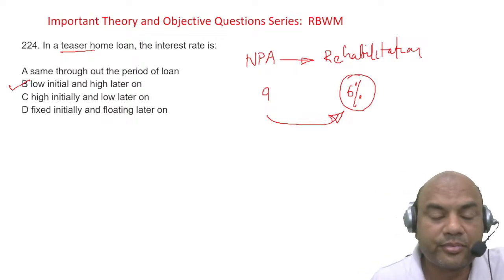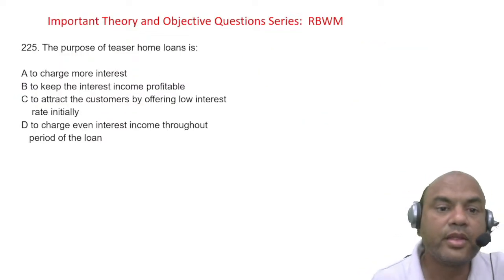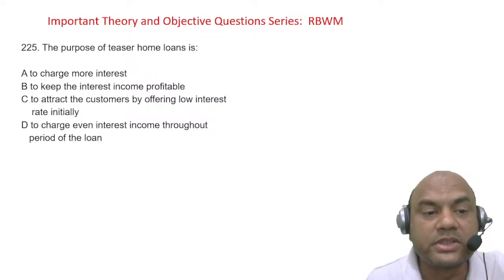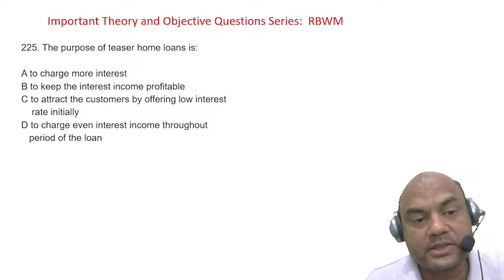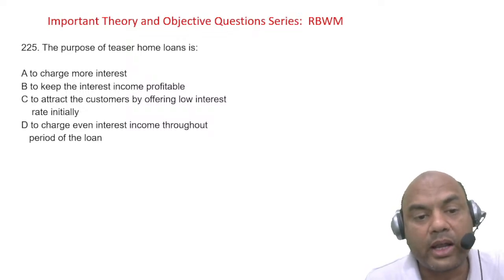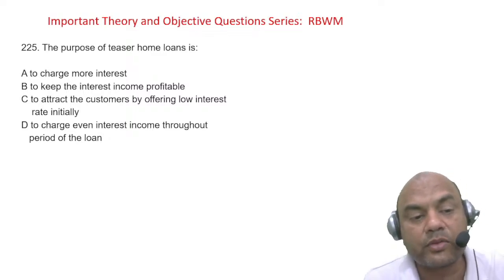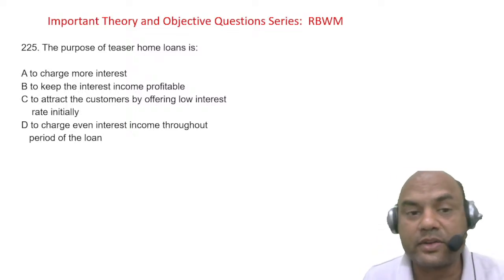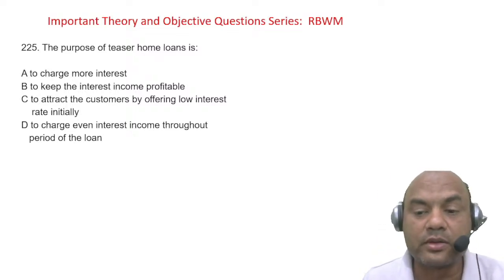Got it? The purpose of teaser home loans is to charge more interest, to keep the interest income profitable, to attract the customers by offering low interest rate initially, to charge even interest income throughout the period of the loan. So just now I gave you the definition of teaser loan.